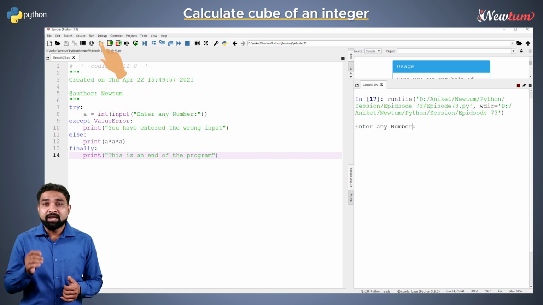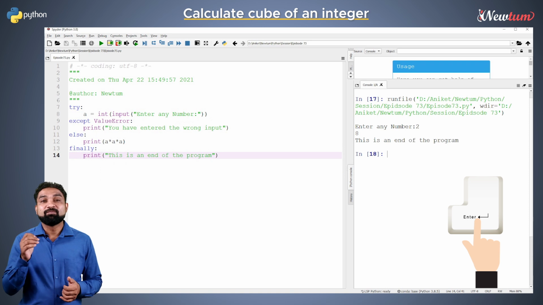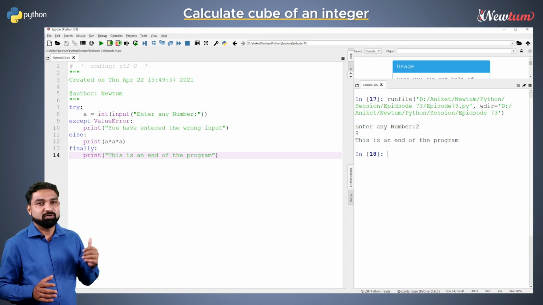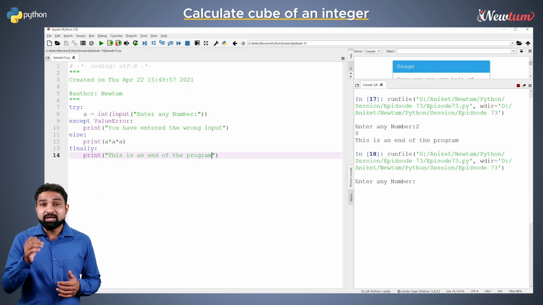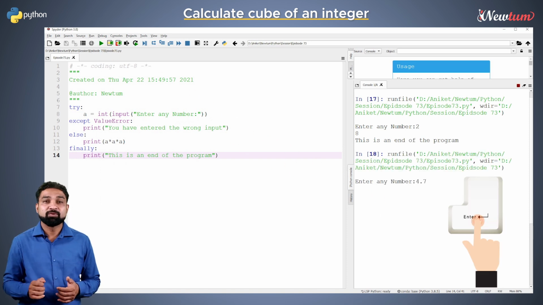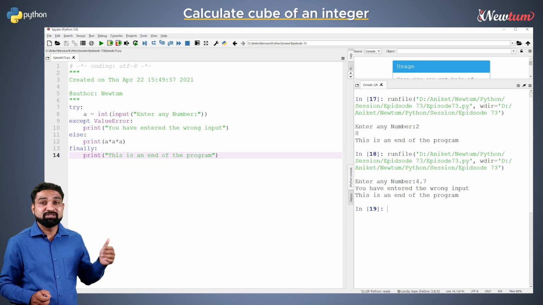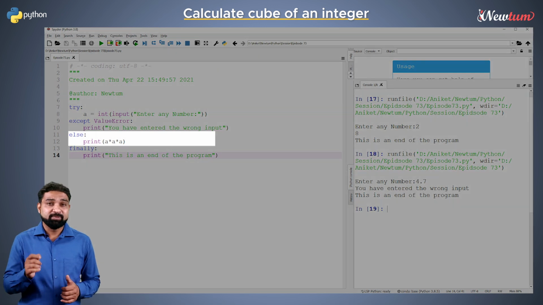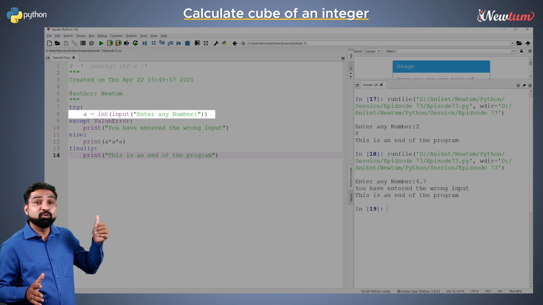Run the code, enter the input as 2. Well, we got the correct output and a message from finally block. Rerun the code and enter the input as 4.7. We got the exception message and end of program message. Else statement will ensure that logic will execute when the input is right.